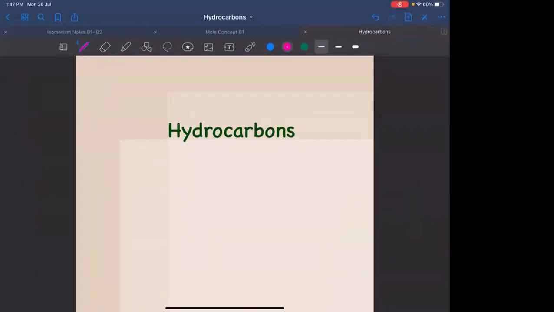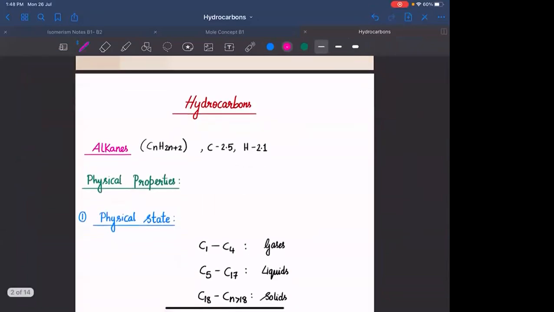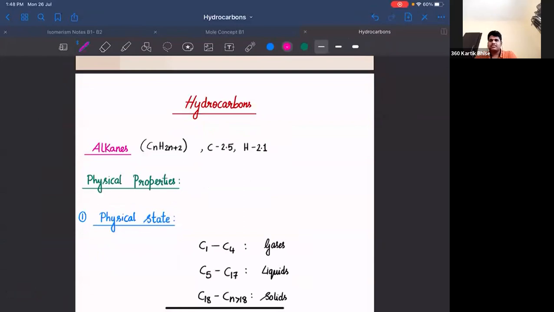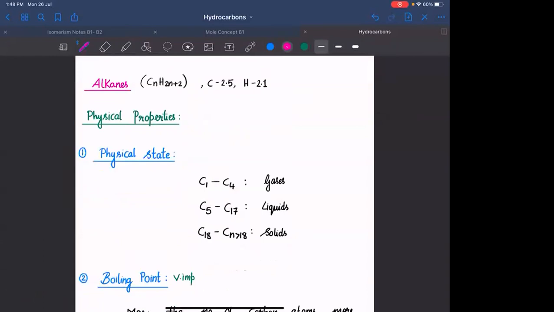Recording in progress. So in our last lecture, we started the chapter on hydrocarbons. From now on, we are going to study every organic chapter in this order: we will start with physical properties, then go to the preparation methods, then to the chemical properties. We have started with alkanes.